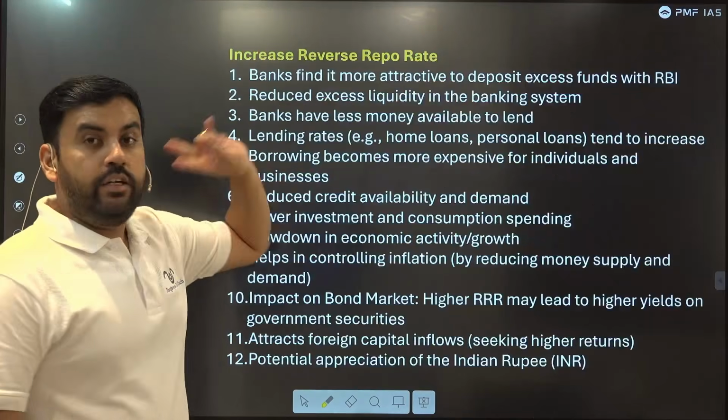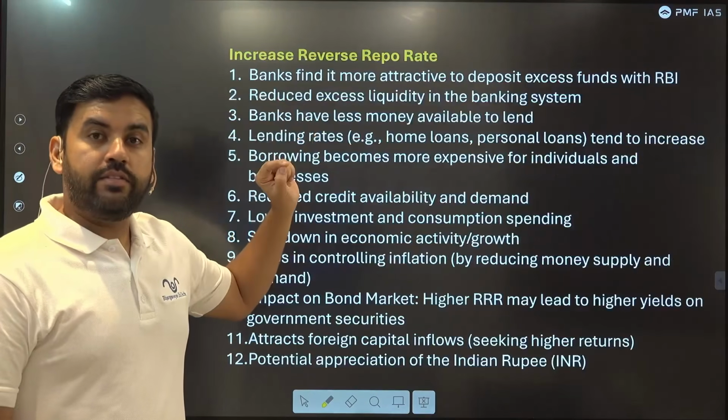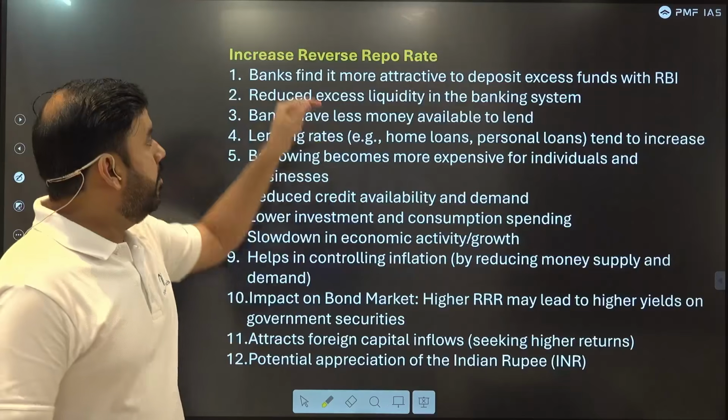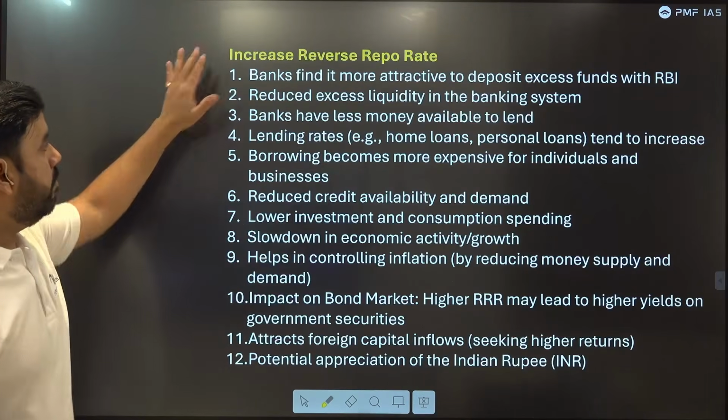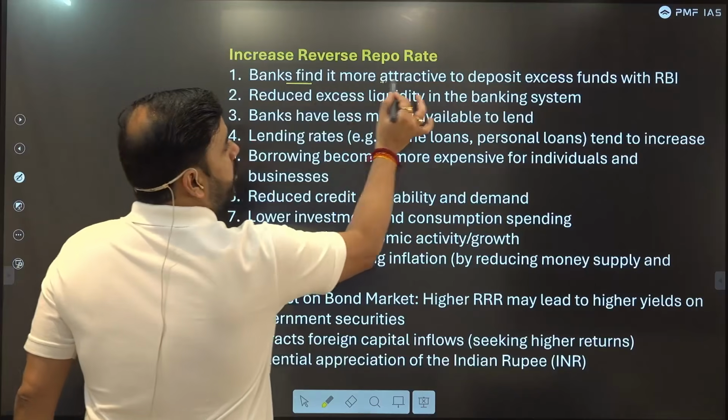Now let's understand two cases: increase of repo, reverse repo, and decrease of repo, reverse repo. When there is increase of repo rate, these are the steps that will take place. Number one, banks find it more attractive to deposit.